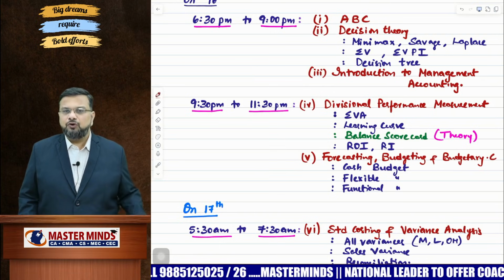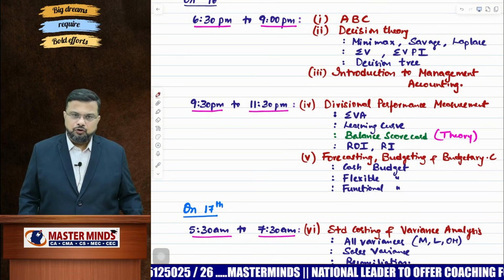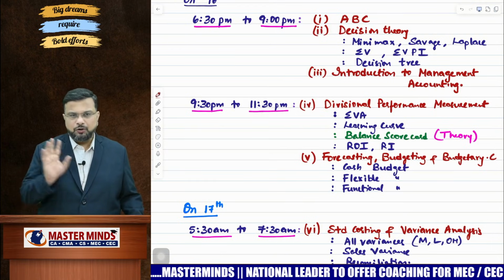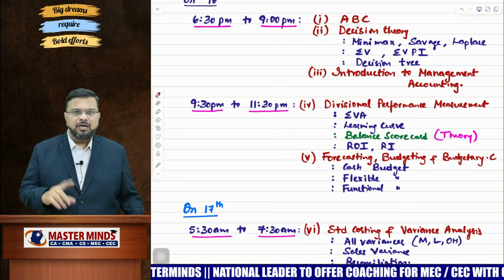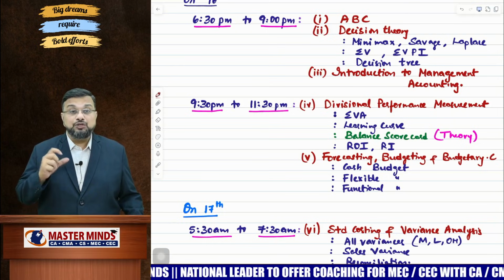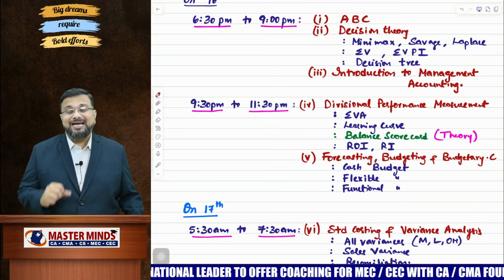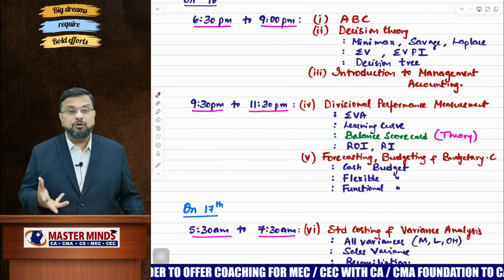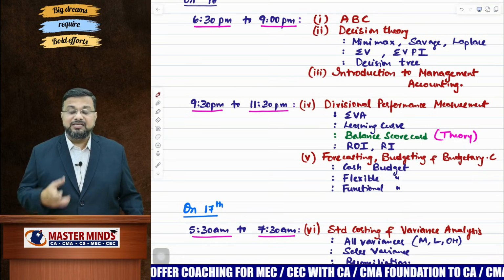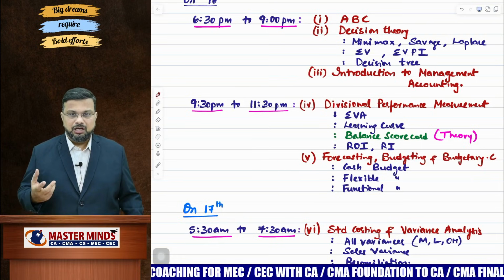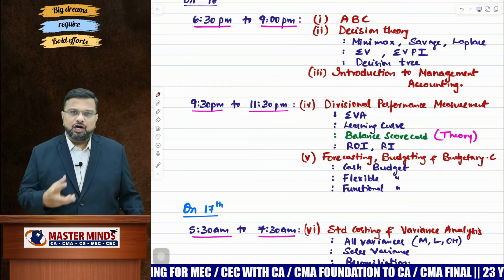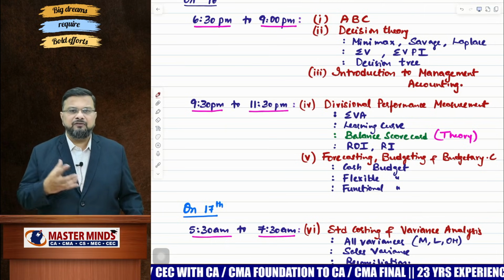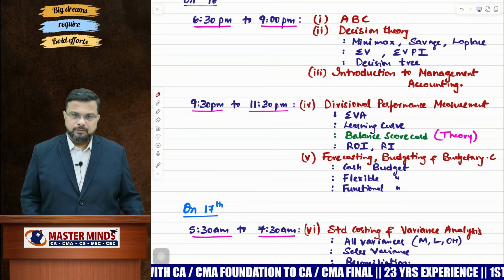Then forecasting, budgeting, and budgetary control. Focus on cash budget, because you already prepared flexible budget and functional budget for cost accounting, right? The same thing will be repeated here also. Apart from that, focus on cash budget also. There is a high possibility that you may get a cash budget. If you get flexible budget or functional budget, you are quite lucky. Assuming that you take around 45 minutes for budget and budgetary control, the remaining 1 hour 15 minutes can be used for divisional performance measurement.